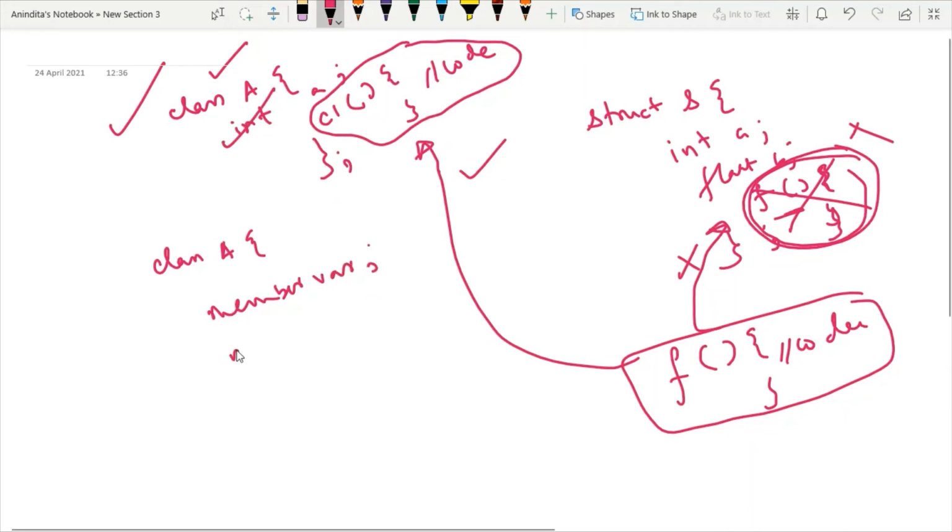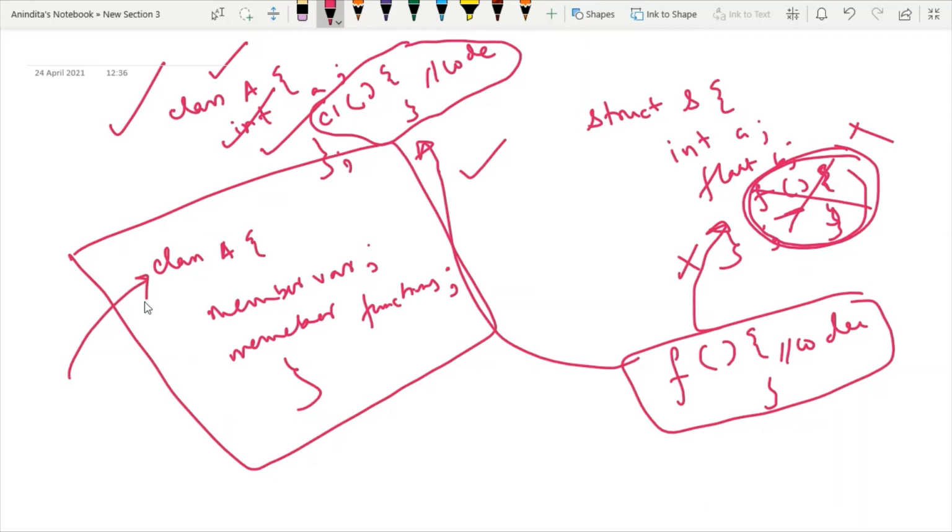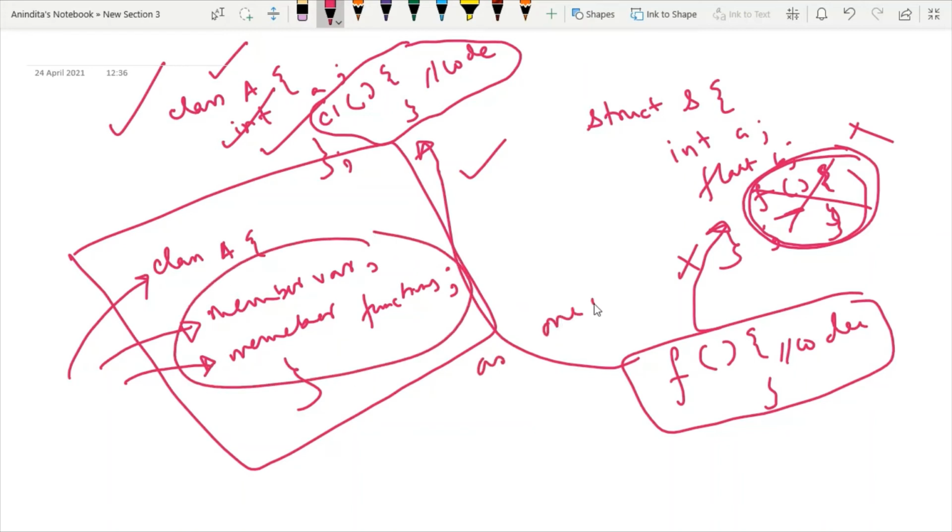Also, you can define member functions. Member functions means this one. So basically, I can say that the second definition of a class is a user-defined data type that may contain member variables and member functions together as one unit. So this is the complete definition of a class.